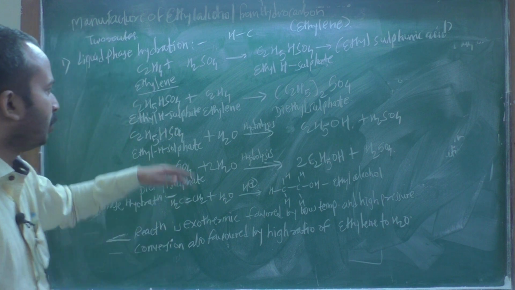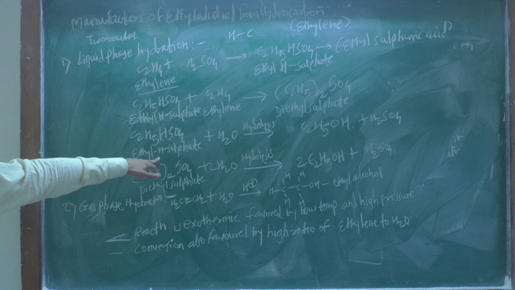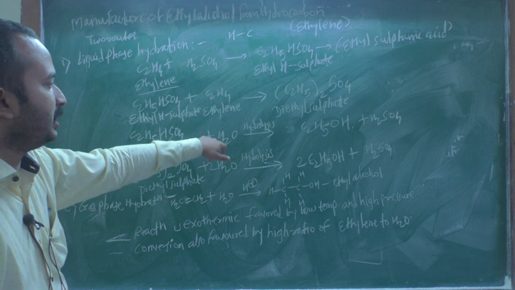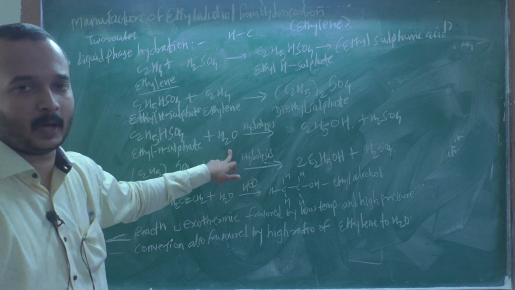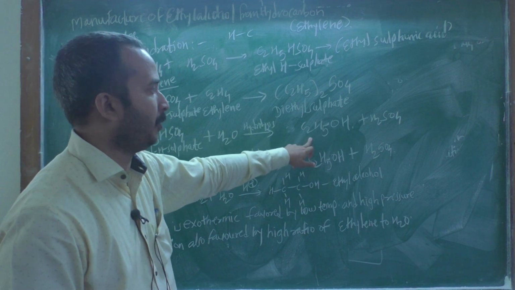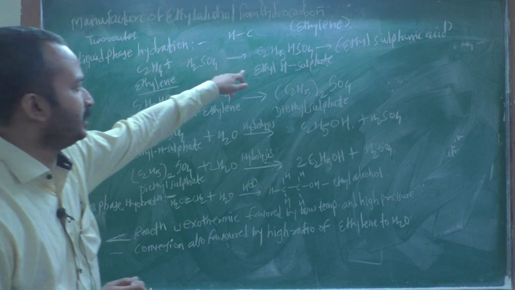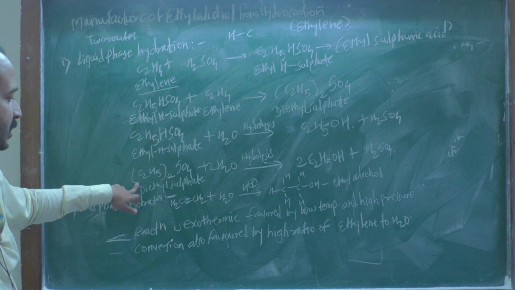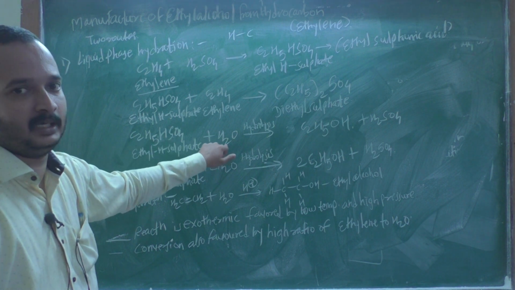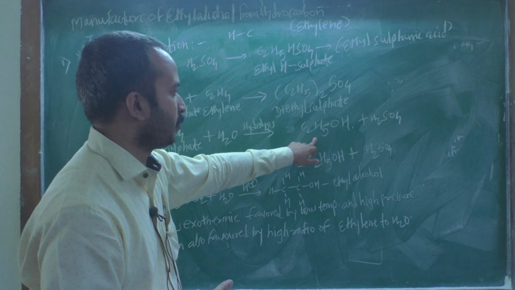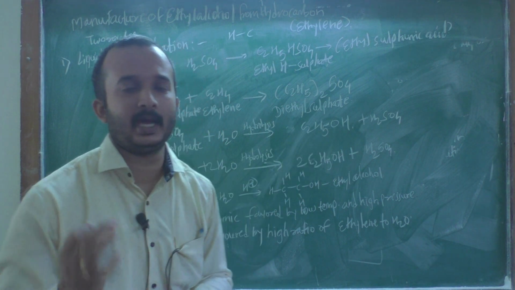Take the first product, ethyl hydrogen sulfate, and hydrolyze it, and you form ethyl alcohol and the side product, sulfuric acid.